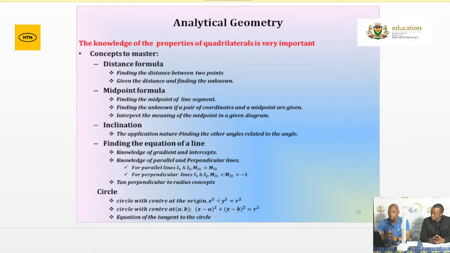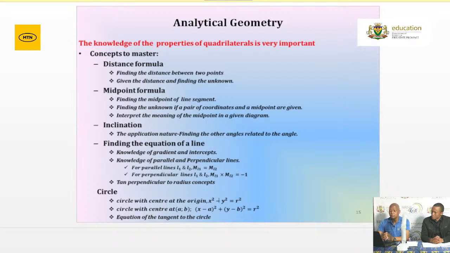Now, what is it that you are expected to know here? You must be able to find the midpoint between the 2 points, very important. And also Grade 12, if the midpoint is given, what is it that you need to do now? Remember, we always say, look at all possible questions that you can get. Now, if the midpoint is given, it means you need to separate the two. I usually say the midpoint, the x value of the midpoint is equal to x1 plus x2 divided by 2. Then you do the same with the what? With the y value of the midpoint. Let us make sure that we look at that, and then you must also be able to interpret the meaning of the midpoint in a given diagram.